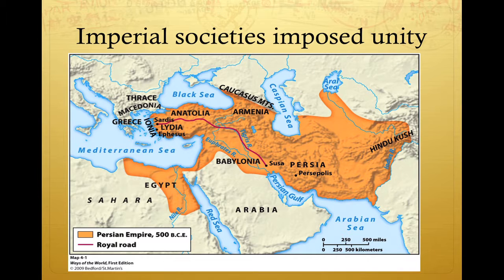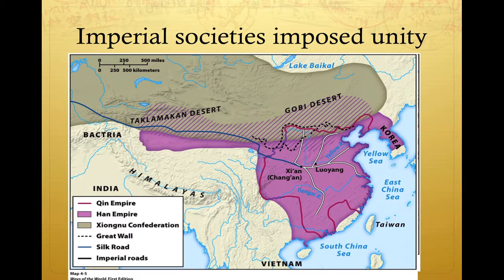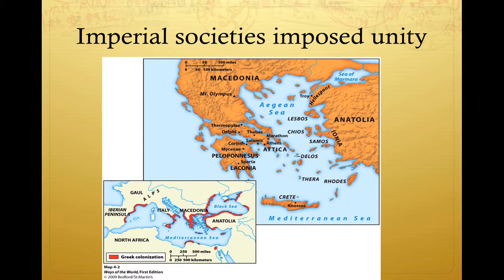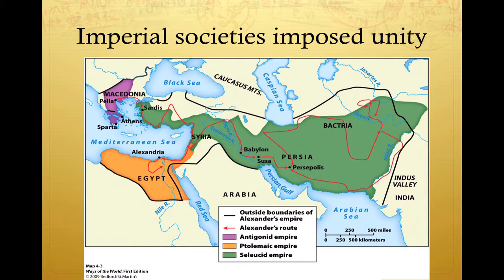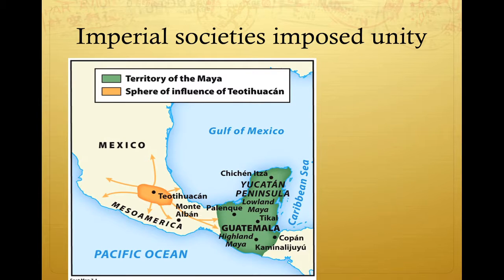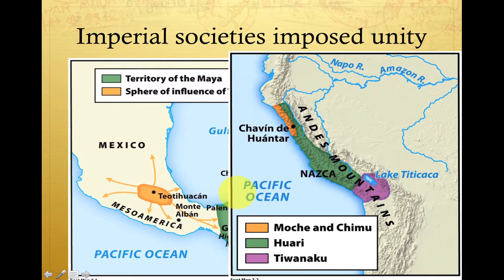So we have Persia, the Qin and Han dynasties, the Mauryan and Gupta empires, the Greek city-states, the Hellenistic Empire, started by Alexander the Great, the Roman Empire, Teotihuacan, which is pictured here, and the Maya city-states, which are in green here, and finally, Moche.